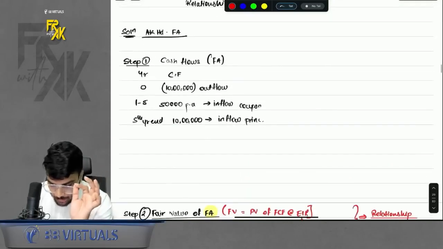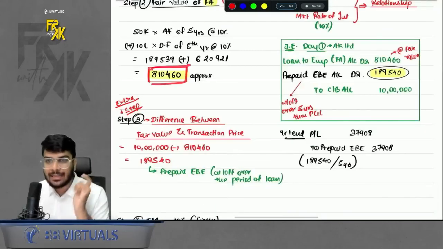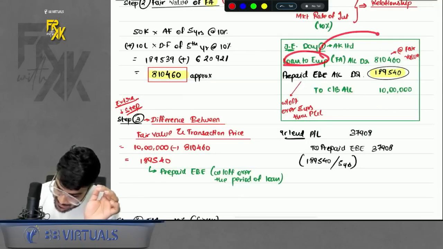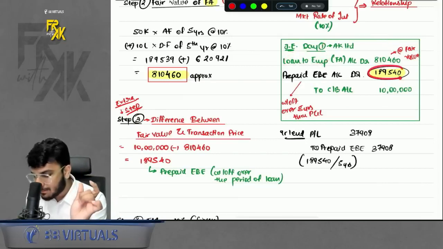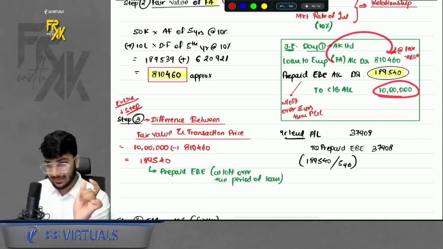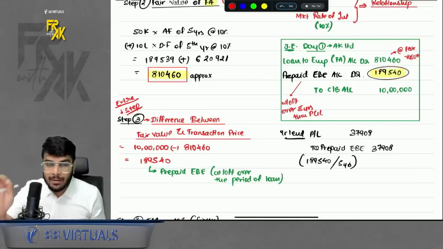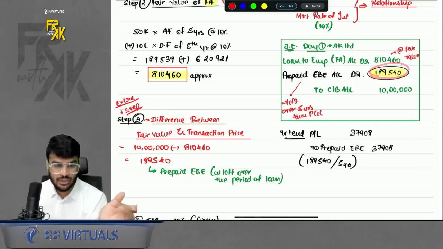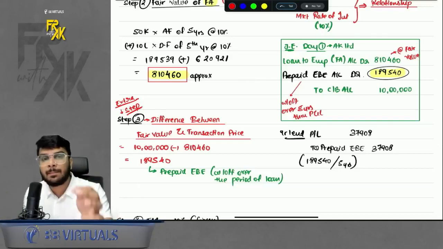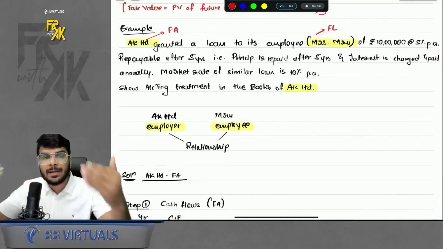Now look closely. The loan amount which you gave to the employee was 10 lakhs. But the fair value of financial asset is only 8,10,460. Now the issue is you gave the cash bank of 10 lakhs. You recorded the financial asset at 8,10,460. Some difference is arising. Some balancing figure will arise in the entry itself. Right? Because the outflow is 10 lakhs but the recording value is 8,10,460 because we record the FA and FL only at fair value. So what about the difference, sir? So the treatment of difference will be depending on the relationship. So here the relationship was employer-employee. So very good answer. The company will treat this difference as a prepaid employee benefit expense. That means when the company gives benefit to its employee, the company will treat it like a prepaid employee benefit expense.